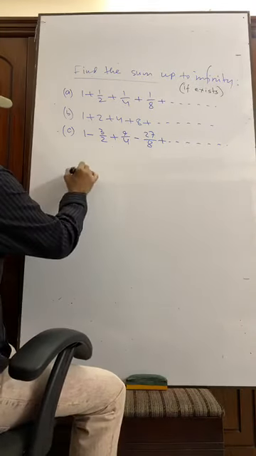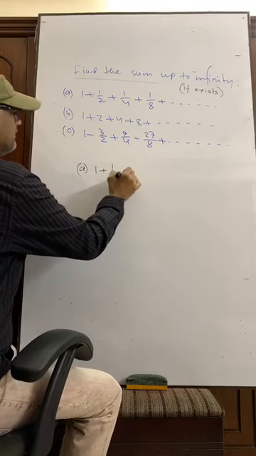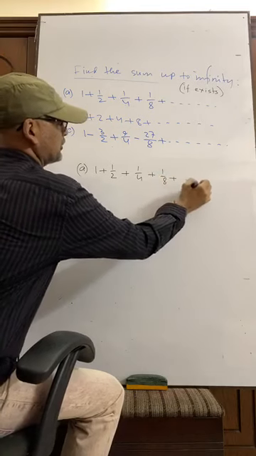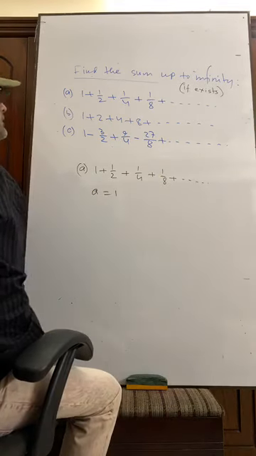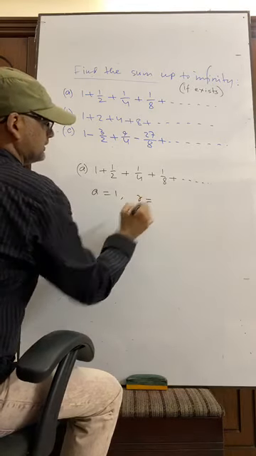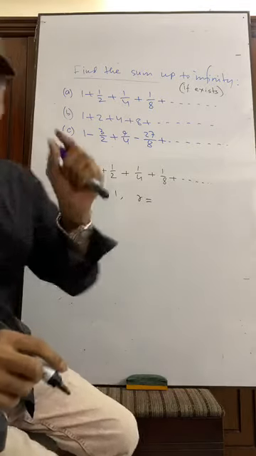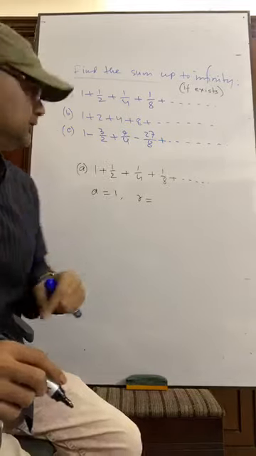Question number A. 1 plus half plus 1 by 4 plus 1 by 8 plus dot dot dot. Here A is 1. R is the common ratio, second term divided by first term, T2 by T1.